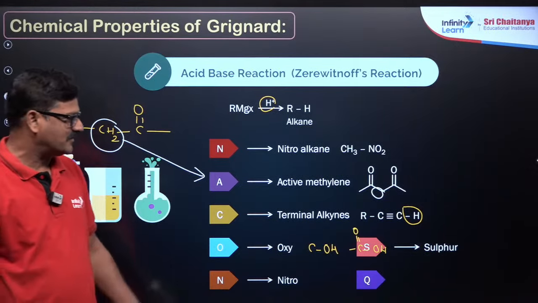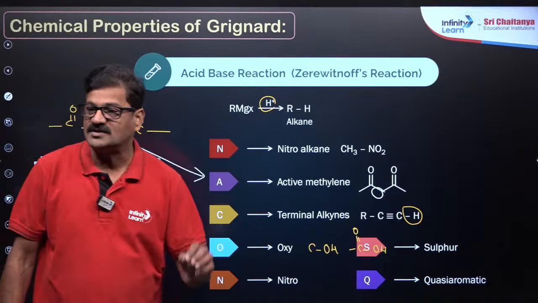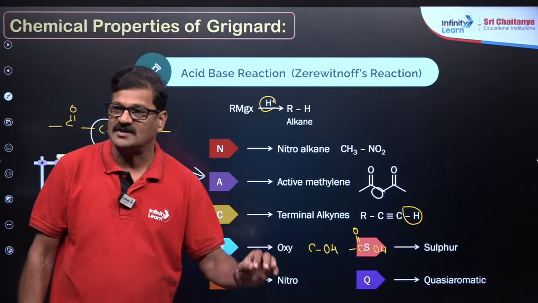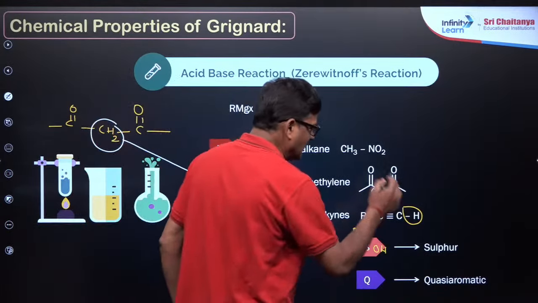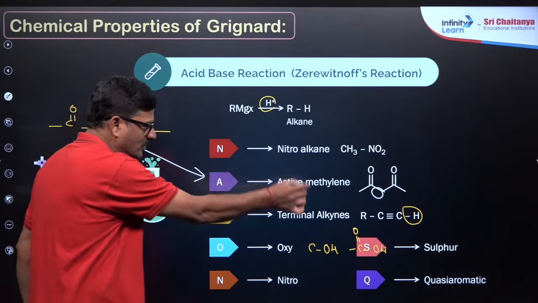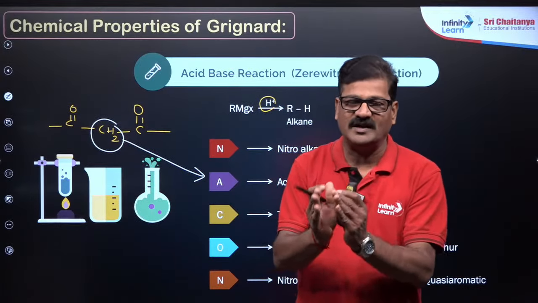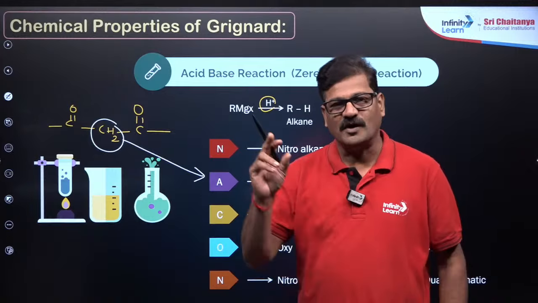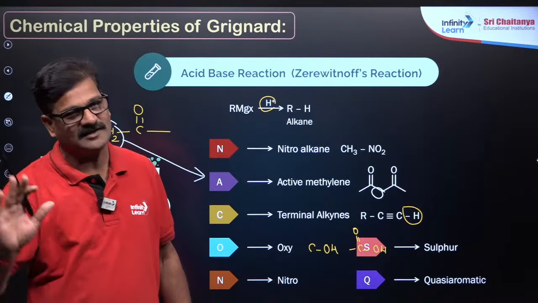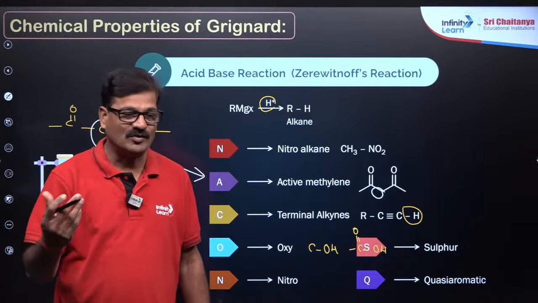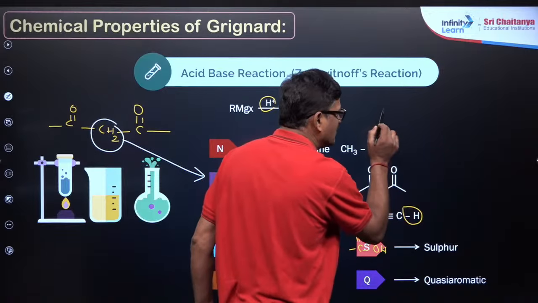Sulfur compounds, and quasi-aromatic compounds also come under this category. What is this quasi-aromatic compound? You see, if you take these noteworthy points, like the Grignard reagent, if you open a book, you will find a dump of pages. If you want to read this dump of pages, it will take one day, two days, three days. But we don't know what you are going to study. So I want to tell you about this quasi-aromatic compound.